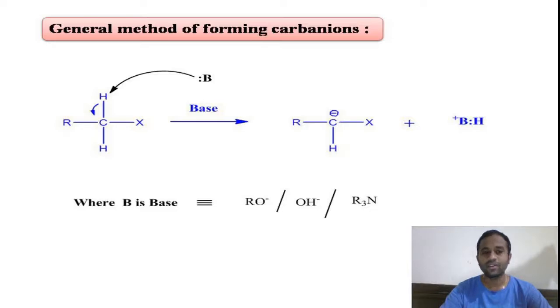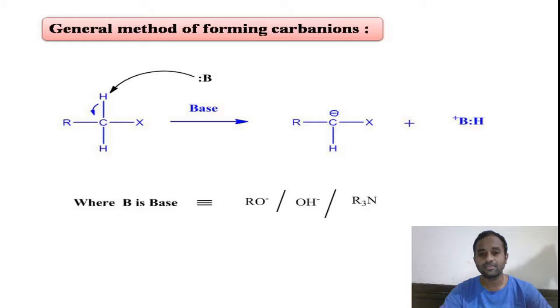What the base does is abstract the proton, the hydrogen atom, so thereby we get the carbon anion. Here the bonded electrons remain on the carbon itself. The base just abstracts the H plus, the proton, right? So by removing the atom or the group, leaving behind the electron pair on the carbon itself, we get the carbon anion.